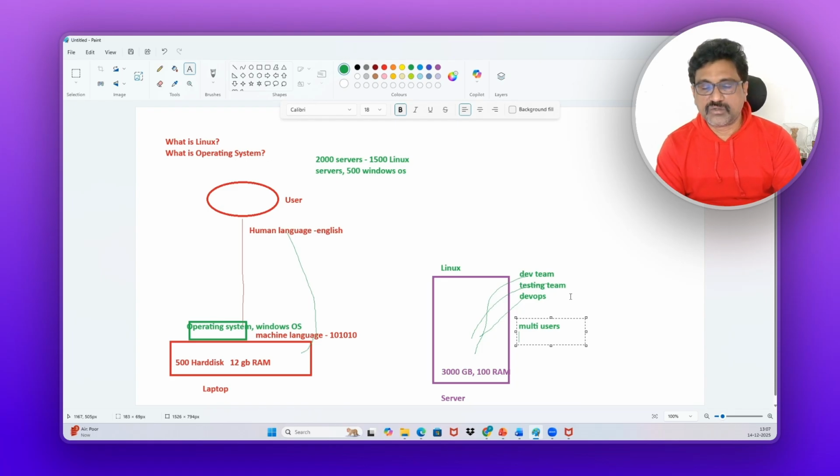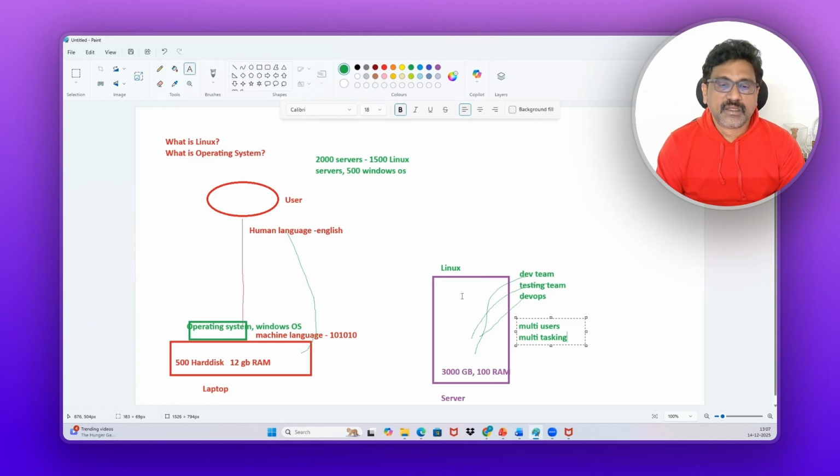Something. Just assume that. Don't think much about this. Now, that means multitasking. Multiple tasks will be going on in these servers most of the time. Fine. So that means servers will be used by multiple users for multiple tasks. Linux will support these multi-user and multitasking activities. It doesn't mean that Windows will not support; Windows also will support, but compared with Windows, Linux performance is good. So that is the reason most of the servers are Linux servers in real-life projects.